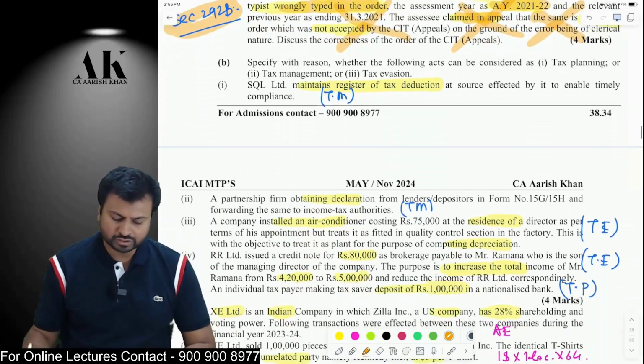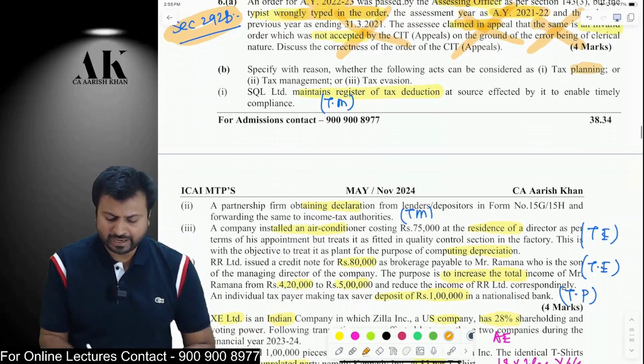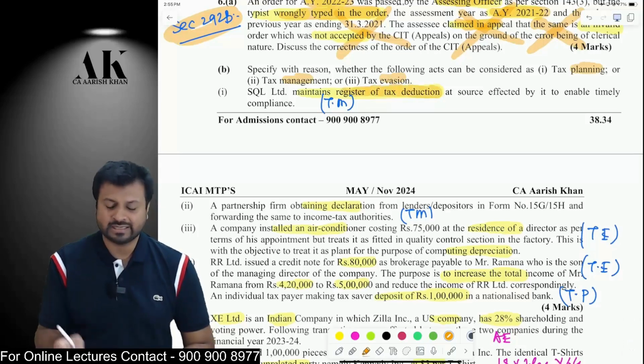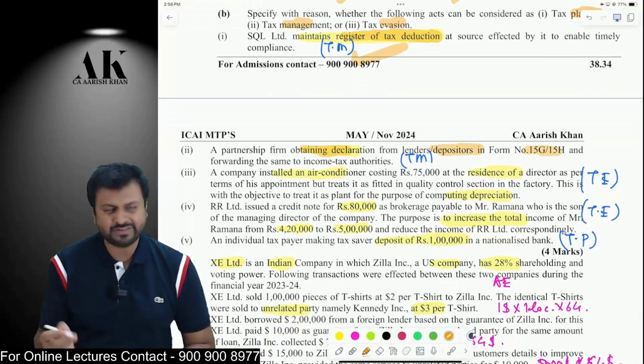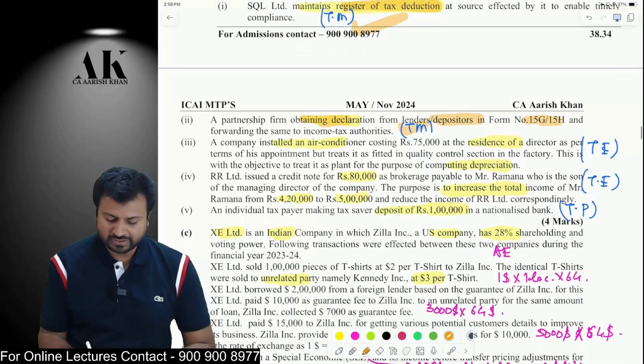Now, the next few questions we need to answer, whether it is tax planning, tax management, or tax evasion. The SSC is maintaining some register for TDS. It's a tax management. The SSC is obtaining some declaration from the lenders in form 15G, 15H, so that the department does not ask questions to the SSC. It's a tax management. Third one, the SSC is purchasing some AC and putting it in the residence of the director, but showing it as fit in the company, in the factory, and claiming depreciation. It's a clear case of tax evasion.